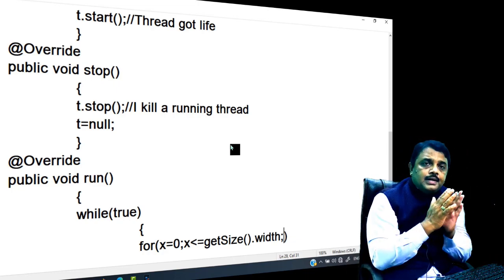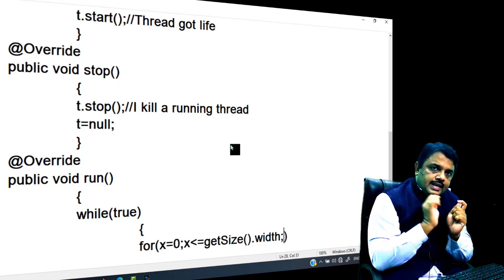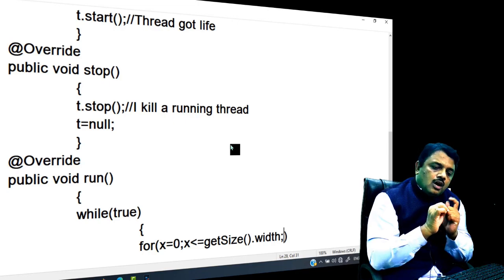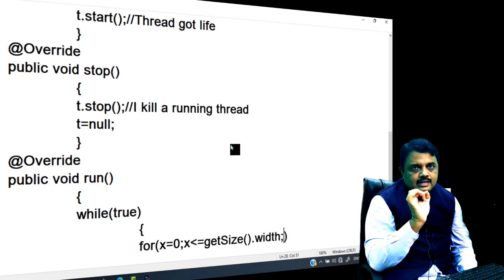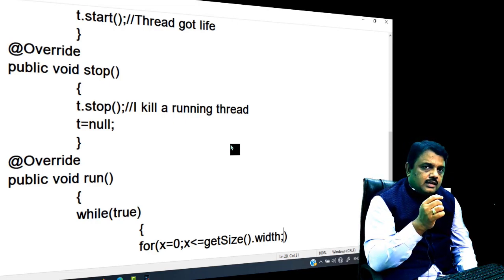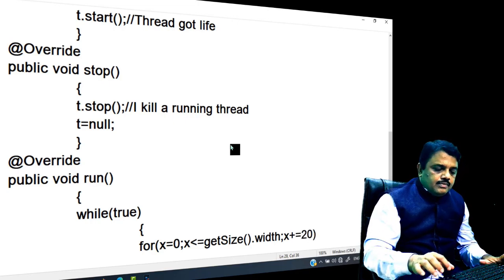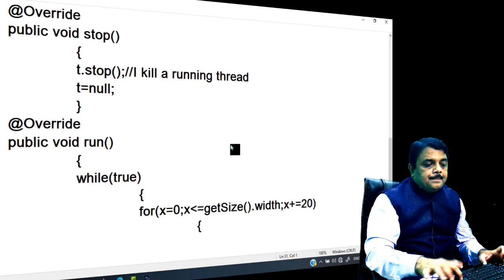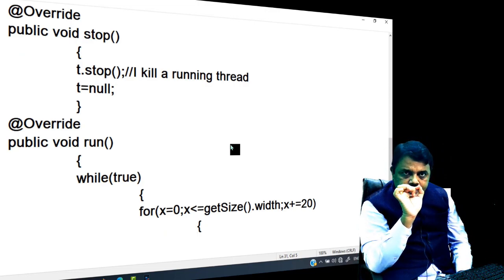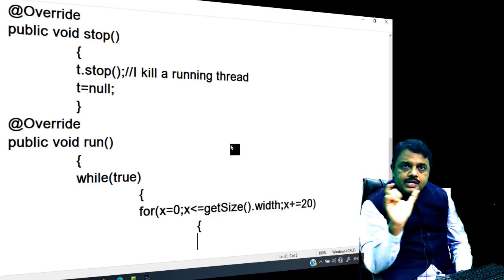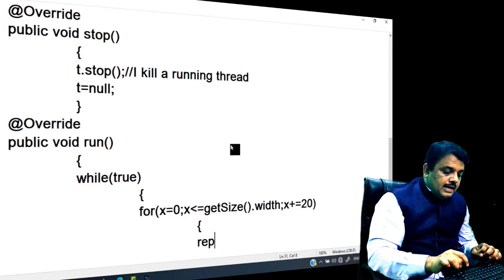If the width of the applet is 500, then x starts from 0, x less than or equal to getSize().width, that is 500, and I write x plus equal 20. Remember one thing: after each time interval, the x coordinate is shifted by how many pixels? 20 pixels. I just call the repaint method.